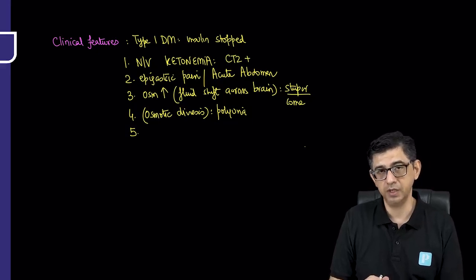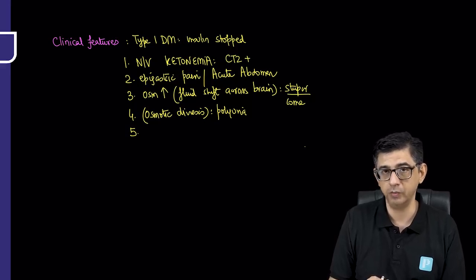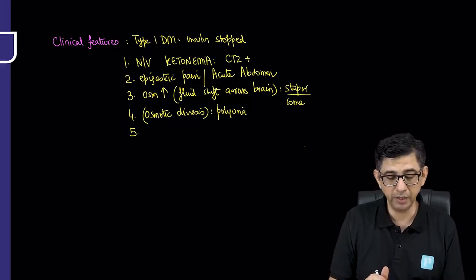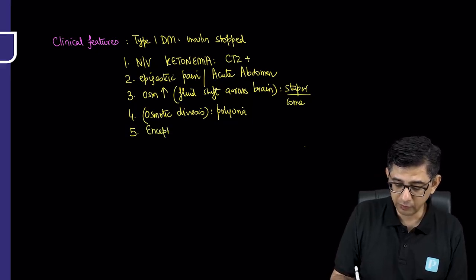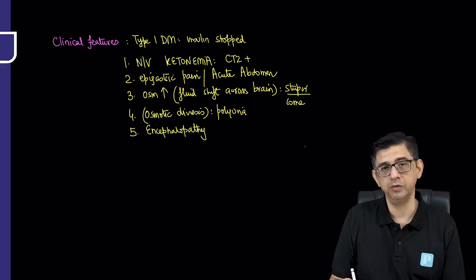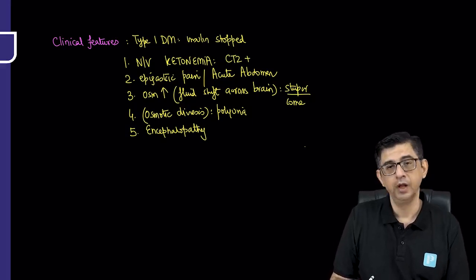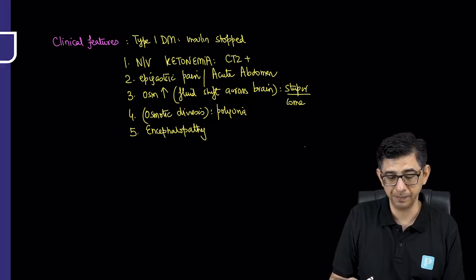If he says pulses are absent, if he says the patient has gone into coma, then I will have to give a normal saline bolus. If he talks about moderate dehydration, then there is no need for a bolus, but normal saline still needs to be given to our cases. Encephalopathy is universal to these patients. In any diabetic patient with an unconscious, unresponsive state, if metabolic causes have been ruled out and all the lab reports are turning out to be normal, then CNS events are also to be taken into consideration.